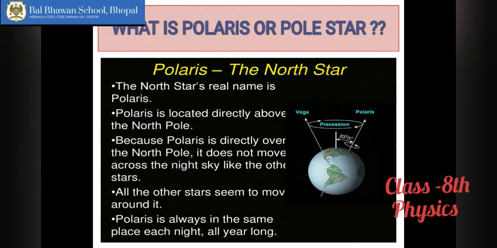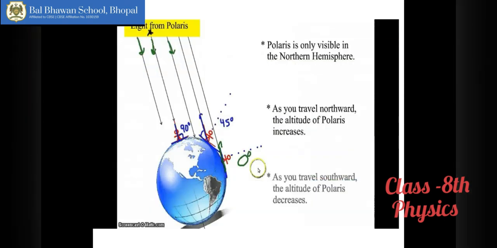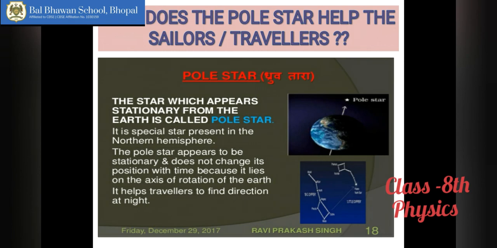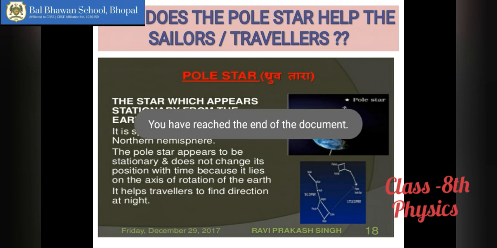Okay. Then what is the Polaris or pole star? It is called the North Star because it is located just above the north pole of the earth. Right? It is located just above its axis. The light of the Polaris comes directly over the earth. It appears stationary because it is located right above the axis of the earth, and because it does not appear to move, it is stationary. That is why it can also act as a guiding star for the sailors, or for navigation purposes, because it can be sighted from the northern hemisphere.